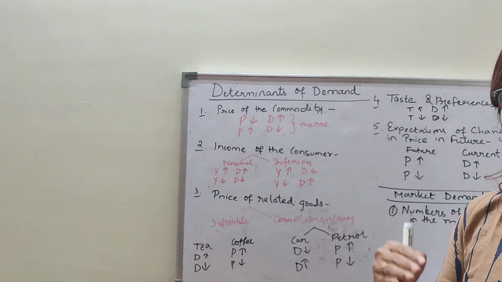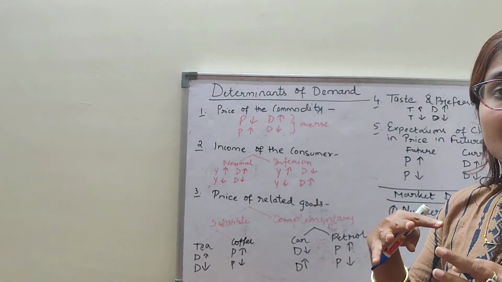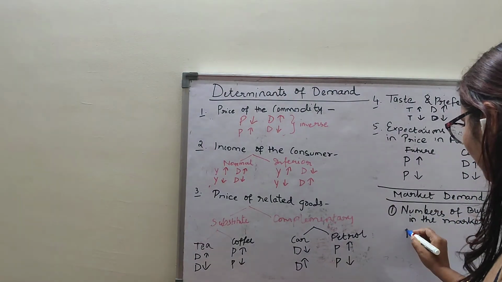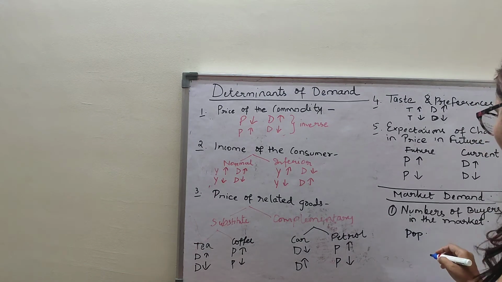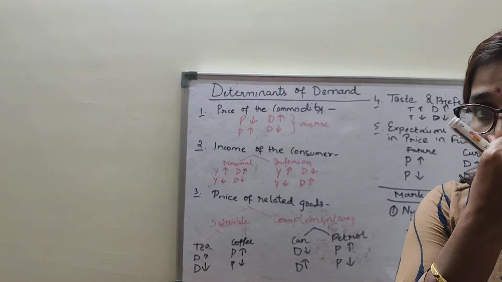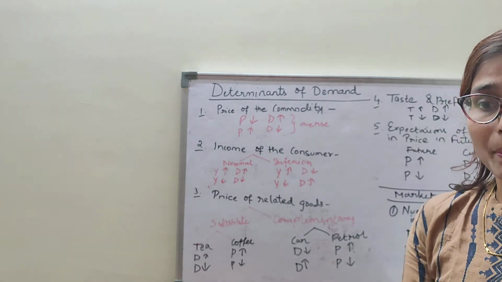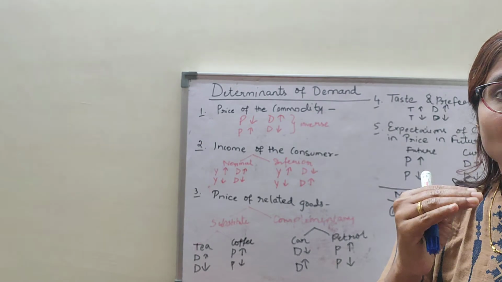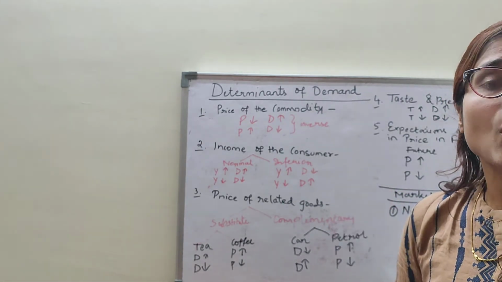So, the larger the population, the larger will be the market demand. This is the population. As the population increases, it raises the market demand, and a decrease in the population reduces the market demand. Obviously, when the population is more, demand will also be more, because there are more consumers in the market, they will demand more. And if the population is less, demand will also be less.